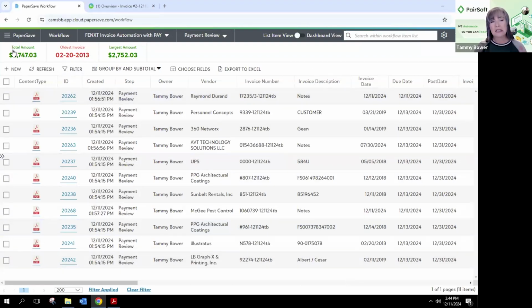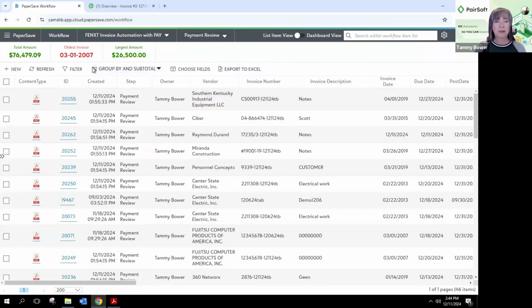And you'll notice as I've done that, my quick measures change up here. I can see the total amount of these 11 invoices. I can see the largest. I can see the oldest, and I've got some really old invoices. But if I do that again and come back, you'll notice that if I refresh this, those numbers now are much larger because I've got all of those invoices waiting for them to be paid.